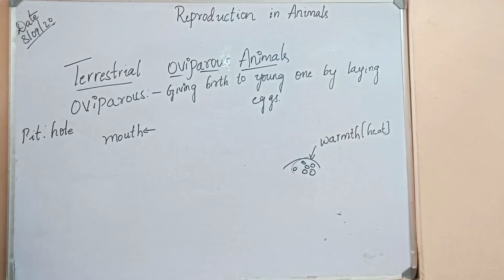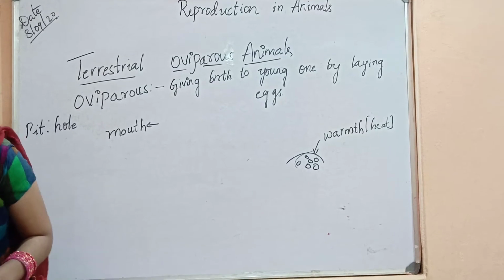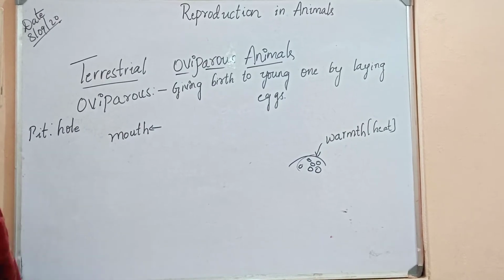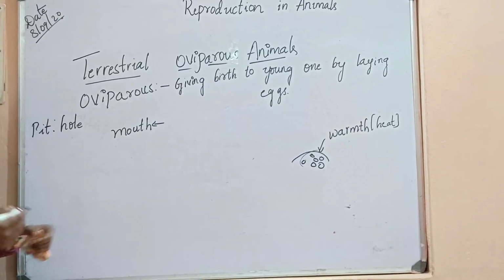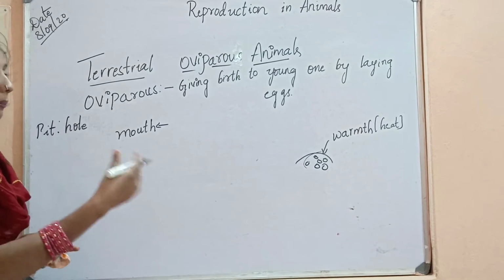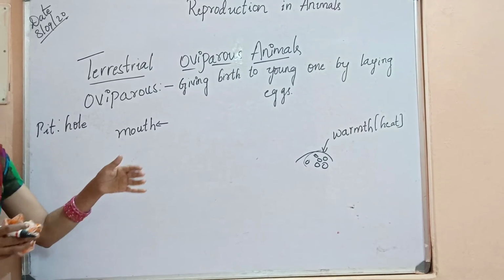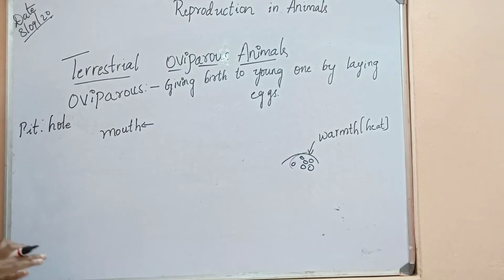Now, what about the turtles? The turtles themselves start moving from near the pit to the river bank, and they move into the water.